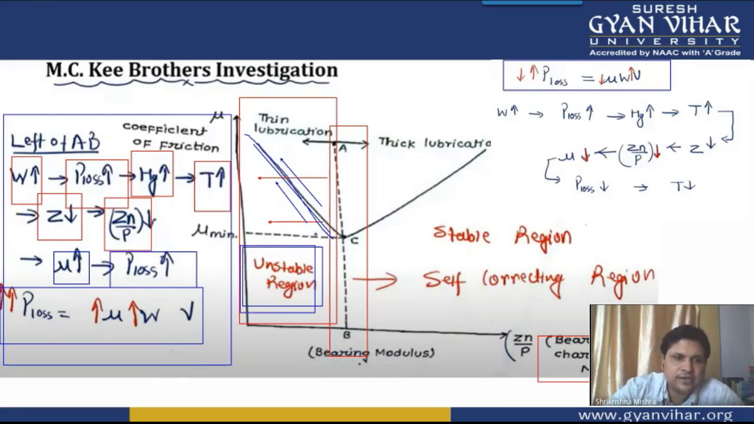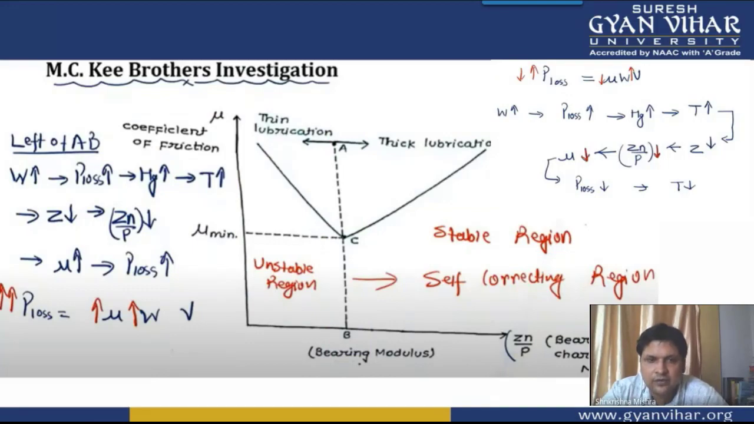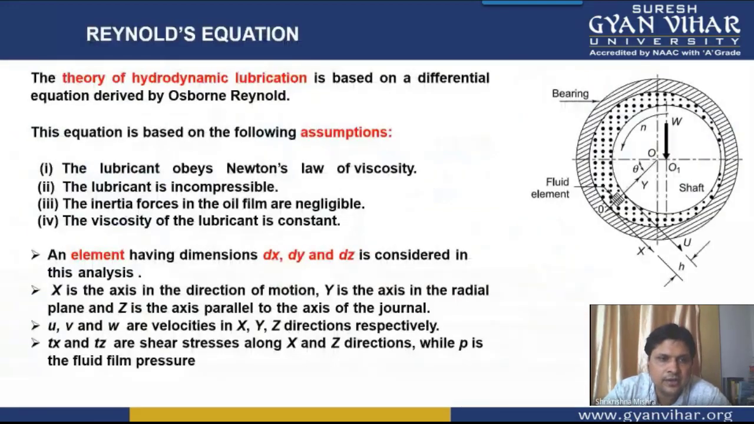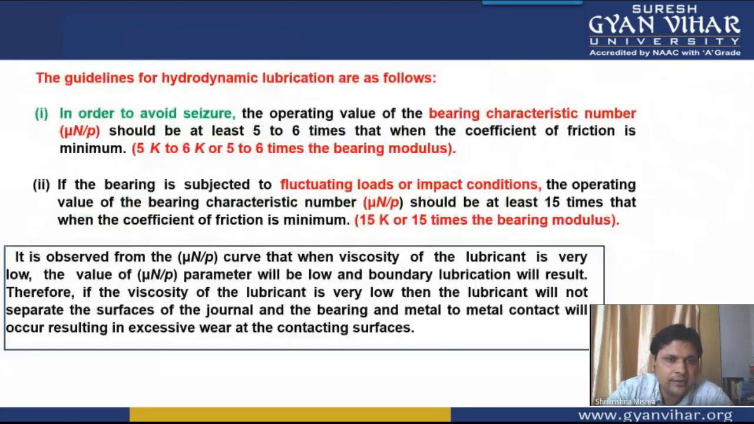In this McKee investigation graph, this mu N by p graph, the thin film lubrication region is the unstable region, while the thick film lubrication region is the self-correcting region. I hope this graph is now well understood to you, students.